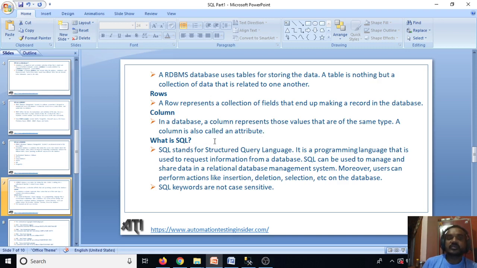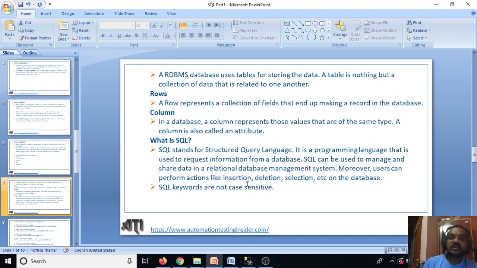So what is SQL? In this series we are going to talk about SQL, so we need to understand what SQL is. SQL stands for structured query language. It is a programming language that is used to request information from a database. SQL can be used to manage and share data in a relational database management system.